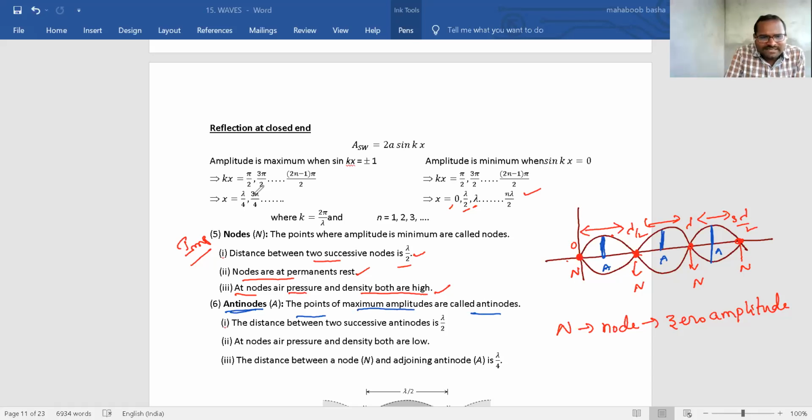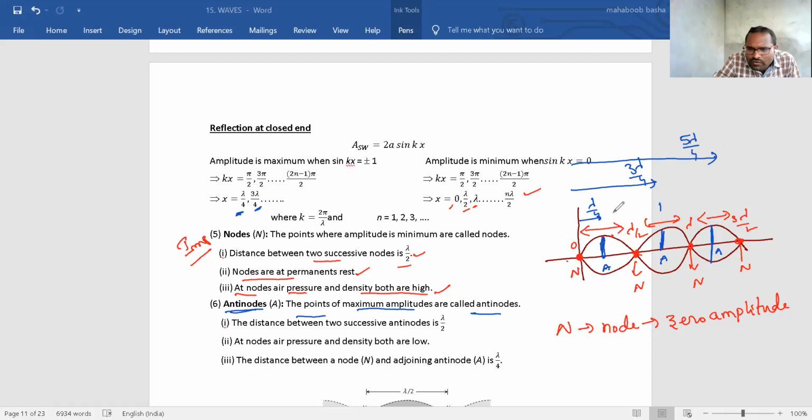Okay. See here, where do antinodes form? The first antinode is formed at a distance of lambda by 4. The second antinode is formed at a distance of 3 lambda by 4. This distance is how much? 3 lambda by 4. Where will the third antinode form? At 5 lambda by 4, like this.